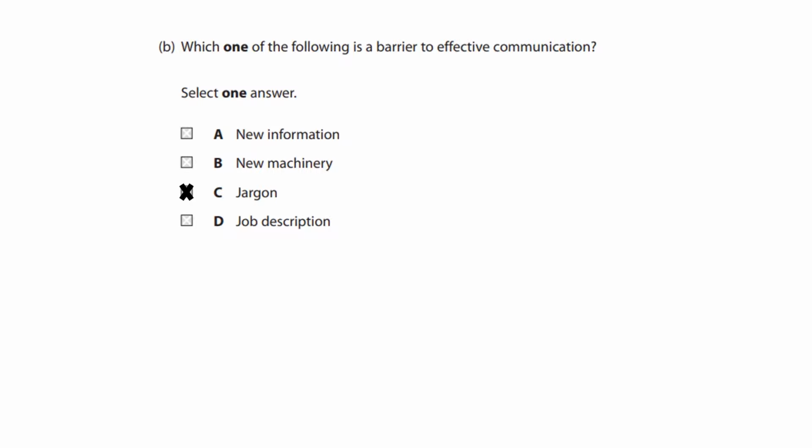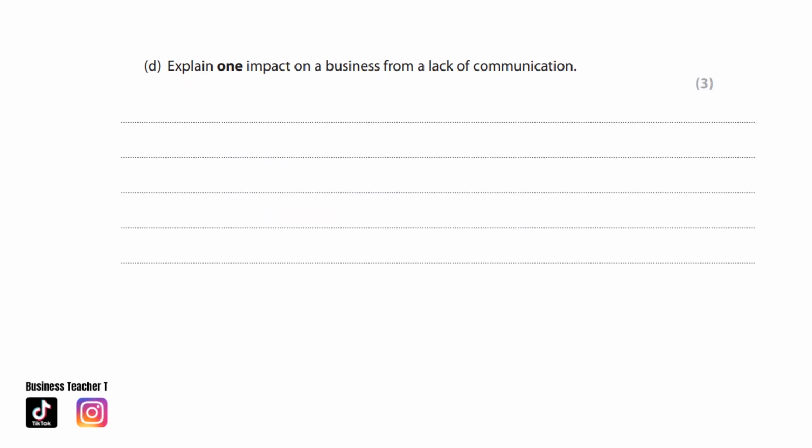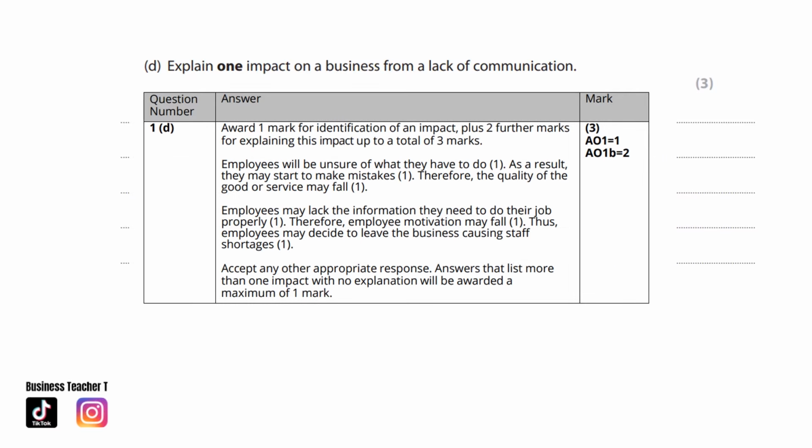Let's move on. Explain one impact on a business from a lack of communication. Take a look at the mark scheme. Employees will be unsure of what they have to do. As a result, they may start to make mistakes. Therefore, the quality of the good or service may fall.